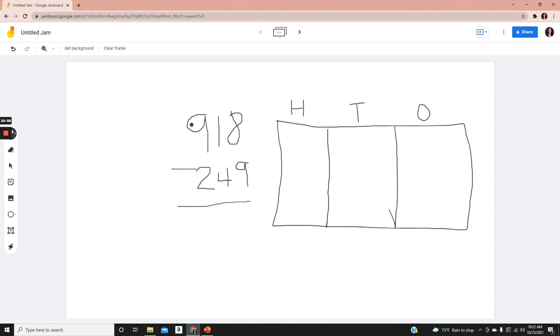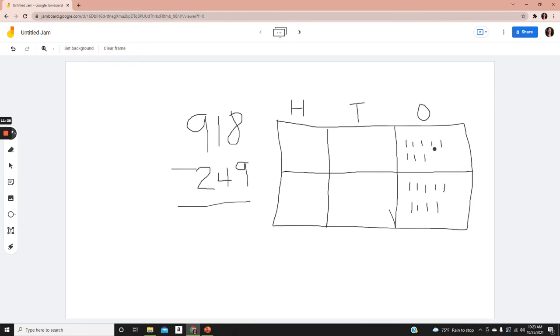So now I have 918. That means I have 8 in the ones place. And I have 9 in the ones place on 249. Now I can put a line here in between just so that I can keep them separate. Keep it organized for no mistakes.